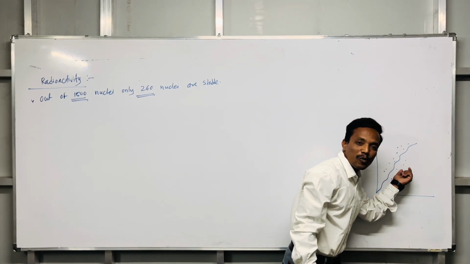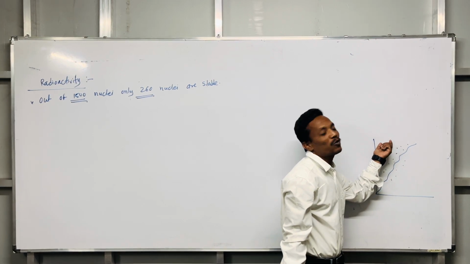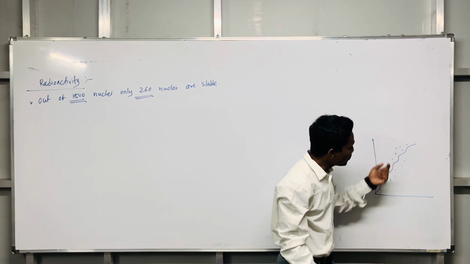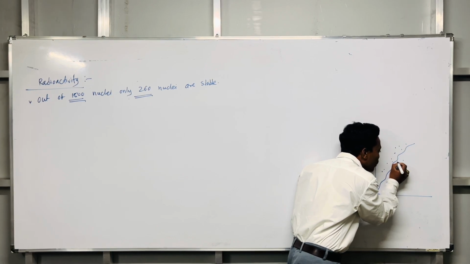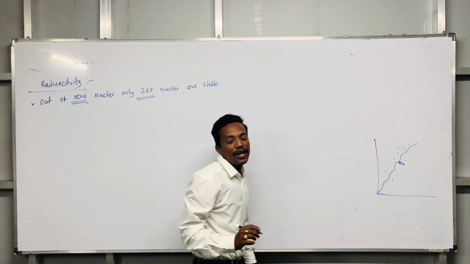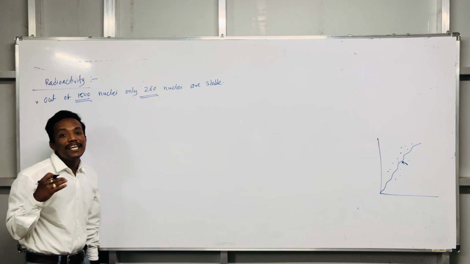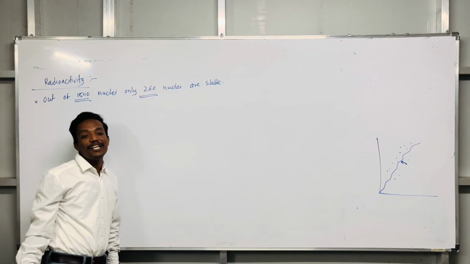Below, the neutron proton ratio is less; above, the neutron proton ratio is more. So these nuclei try to come onto the stability curve, and for this purpose they continuously emit radiations.